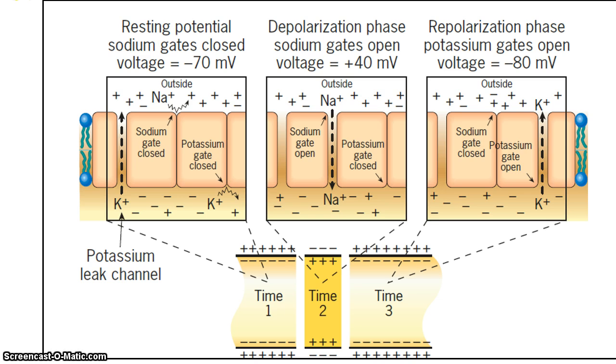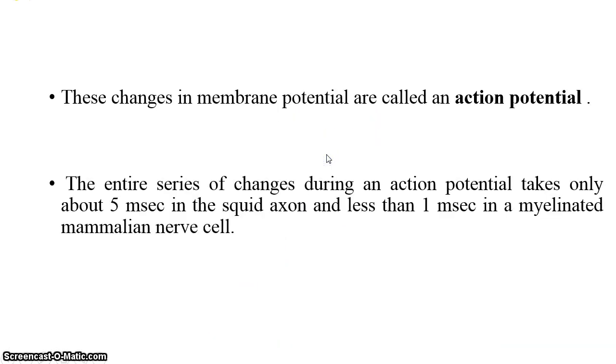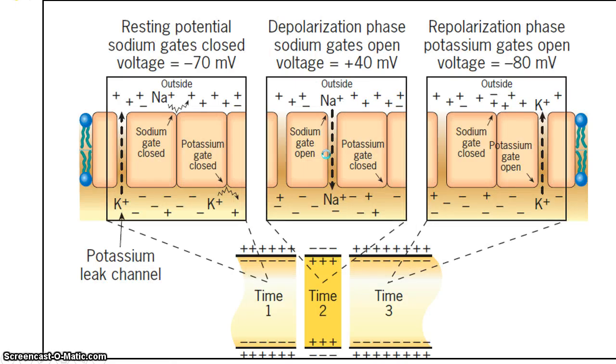That is the equilibrium potential of sodium ions, and you can see the change, that is plus 40 millivolt. Equilibrium means the same sodium ion concentration, so now there will be no movement from outside to inside or inside to outside.